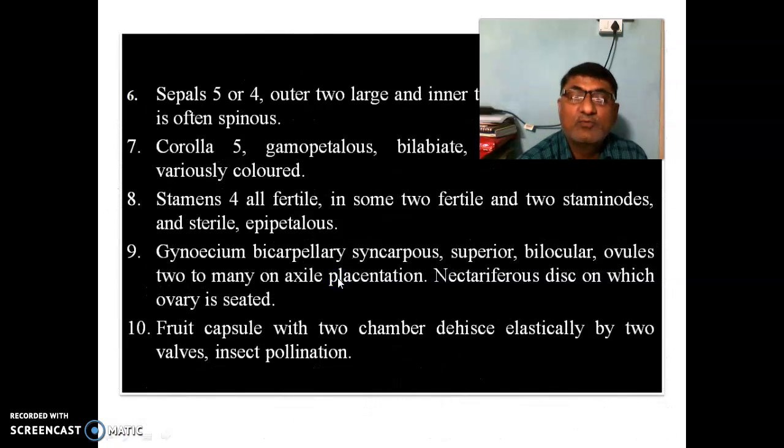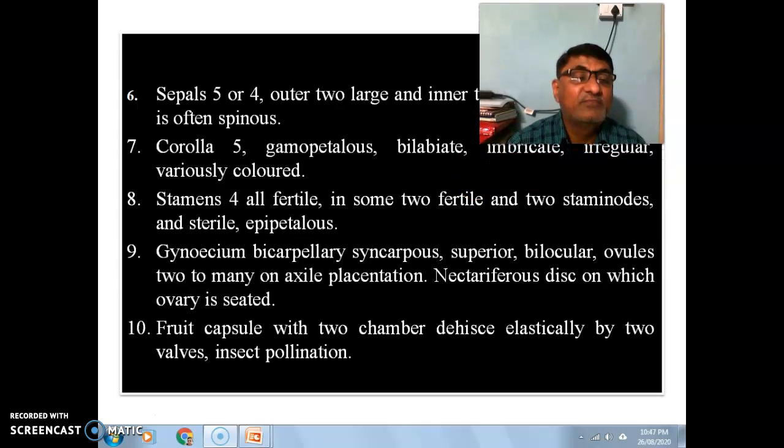Sepals 5 or 4, outer 2 large and inner 2 small. The large one is often spinous. Corolla petals 5, gamopetalous, bilabiate, imbricate, irregular, variously colored.